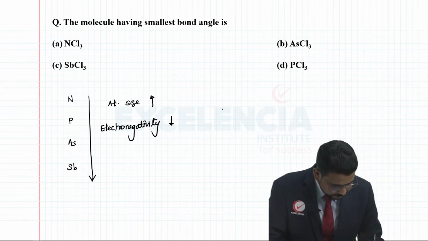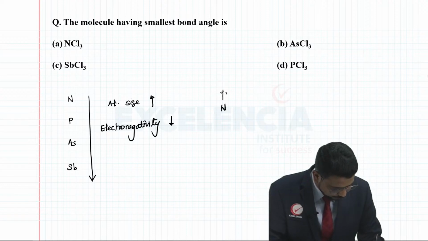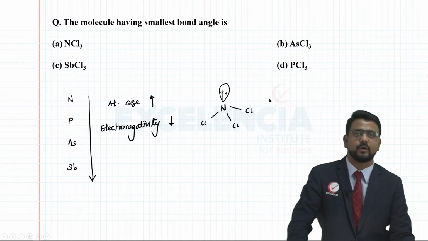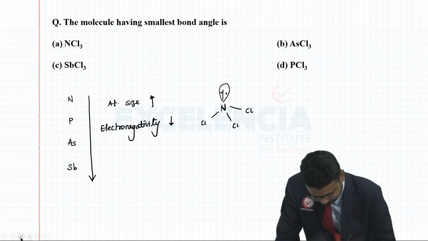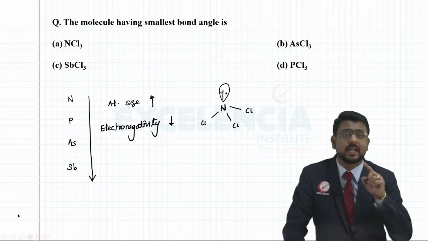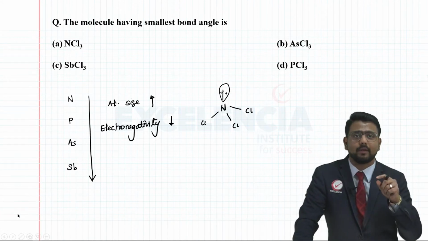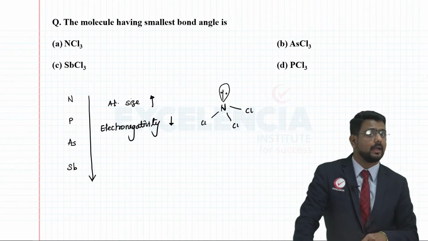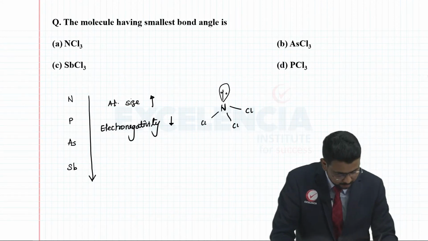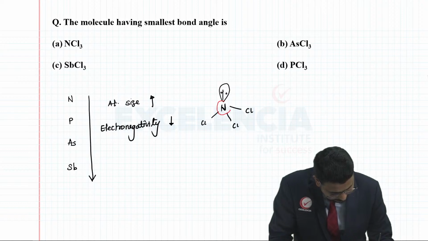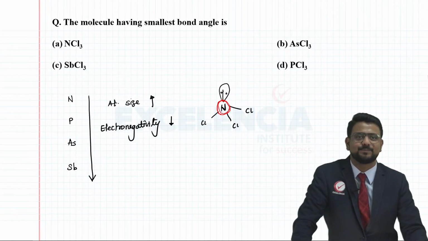So if I consider the NCl3 structure, it's basically like this. There is going to be one lone pair associated with nitrogen. Here you are going to have Cl, Cl and of course Cl, right? It is a pyramidal structure. Now, because nitrogen has the smallest atomic size amongst these and maximum electronegativity, we can say that the electron density around nitrogen is relatively higher.